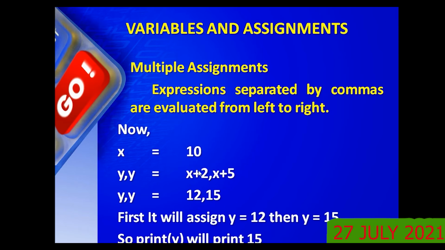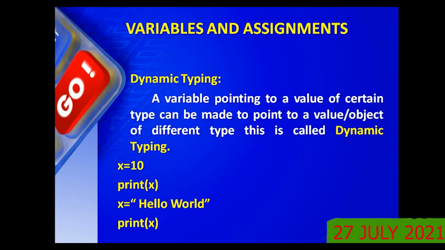What is the meaning here? 10 plus 2 will go to y, right? Then 10 plus 5 will go to y. Now what will happen? Can you understand? First it will assign y equal to 12, then y equal to 15. So print y will print 15 because this is the latest value. Getting the idea or not? Y comma y, earlier y was assigned 12, afterwards y is assigned 15. So the latest value in y is 15. Therefore if you give print y, 15 it will print. Understood? We will execute and see afterwards.